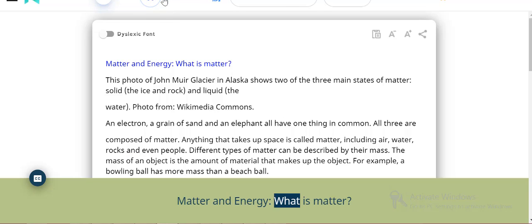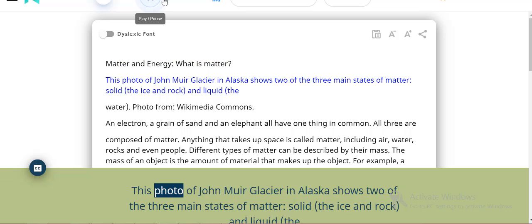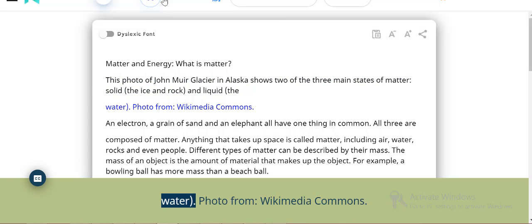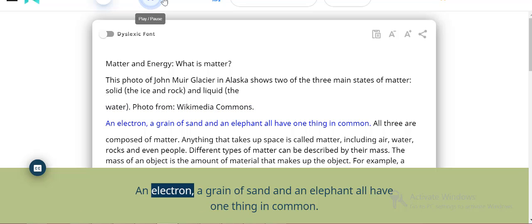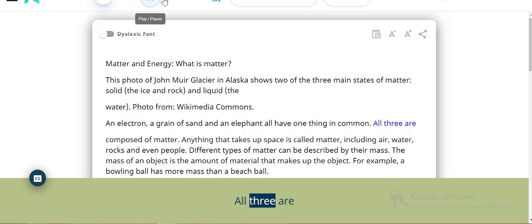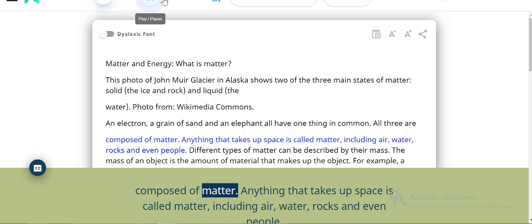Matter and energy. What is matter? This photo of John Muir Glacier in Alaska shows two of the three main states of matter: solid, the ice and rock, and liquid, the water. Photo from Wikimedia Commons. An electron, a grain of sand and an elephant all have one thing in common. All three are composed of matter.